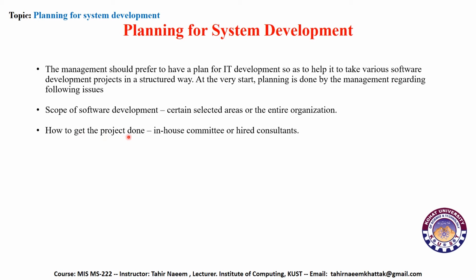How to get the project done? So the next phase after the planning, the management decides how the project should be done: in-house committee or hired consultants. There are basically two ways of system development. First of all is in-house development. In-house committee means that you gather a group of people having expertise of developing software as well as knowledge of the system, or you can hire a consultant from a software house or independently, who will develop a system for the organization.